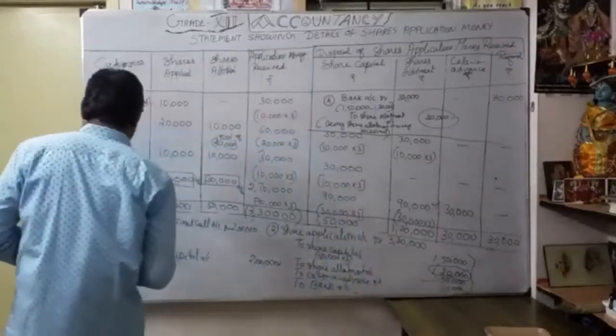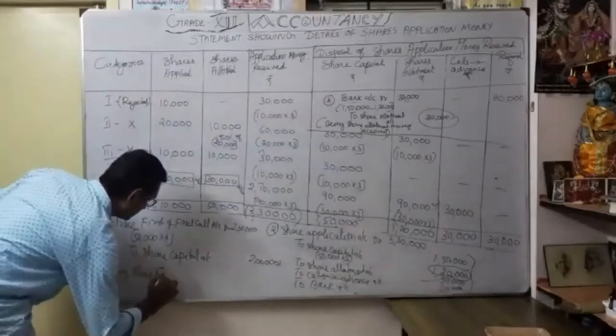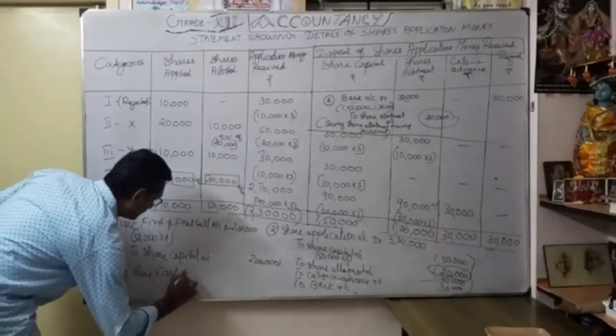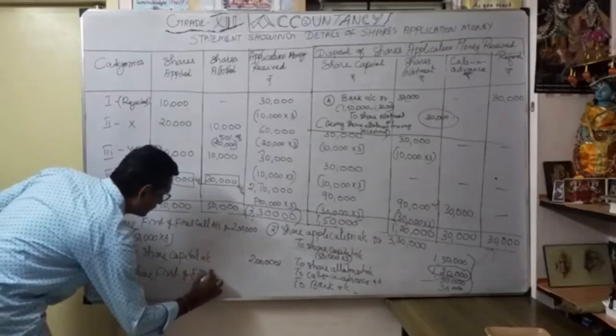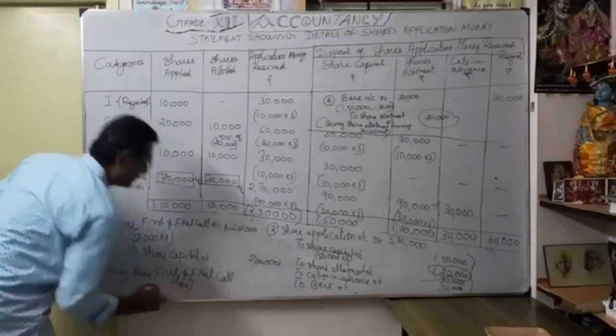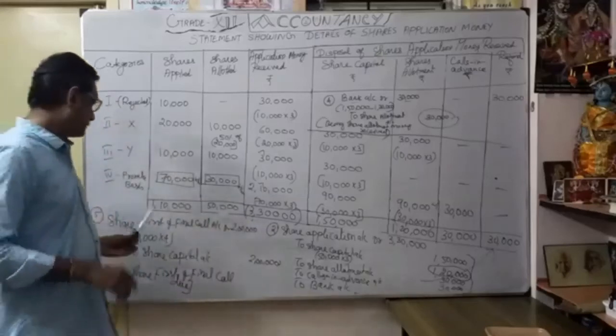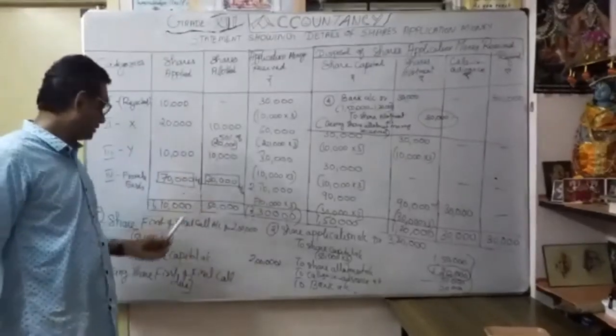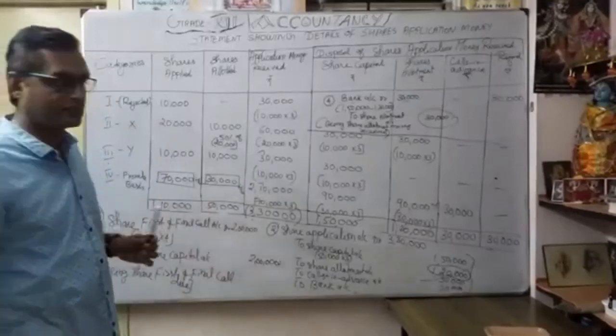Okay, 2 lakhs. How 2 lakhs? 50,000 shares allotted into 4 rupees of first and final call per share.